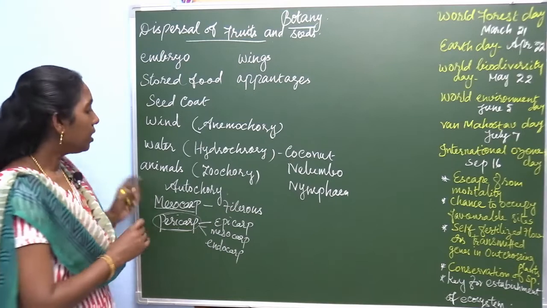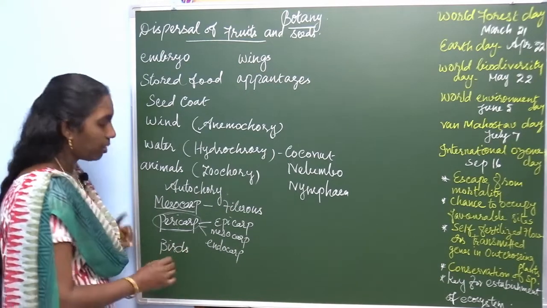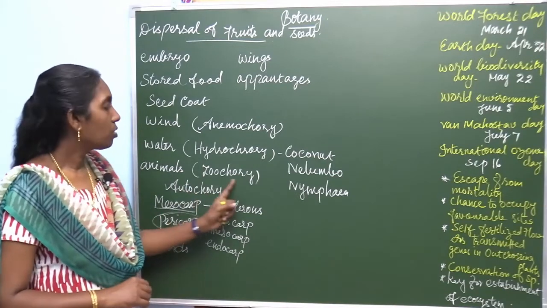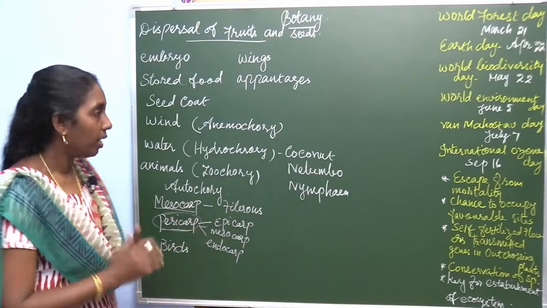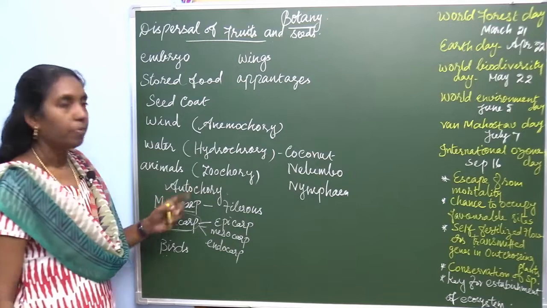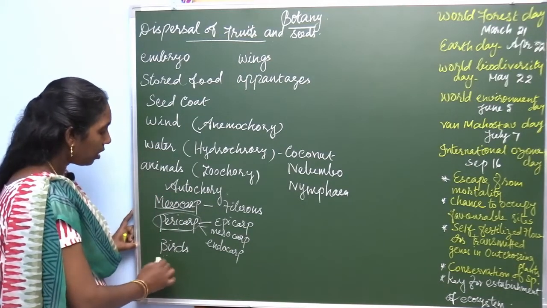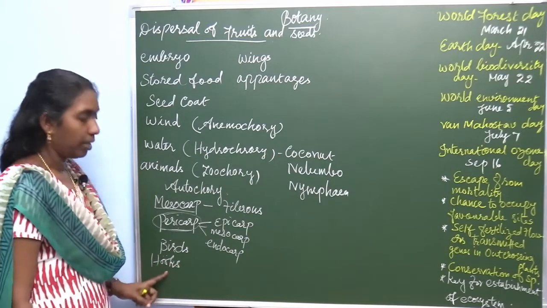So, mainly birds, mammals and human beings. In zoochorous plants, there are some adaptations. What are the adaptations observed in zoochory plants? In zoochory plants, there are some hooks. Hooks are found in it.